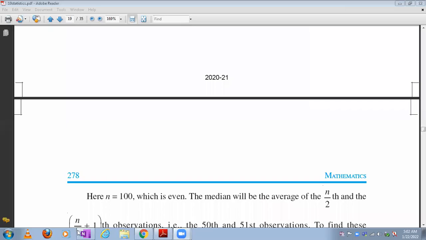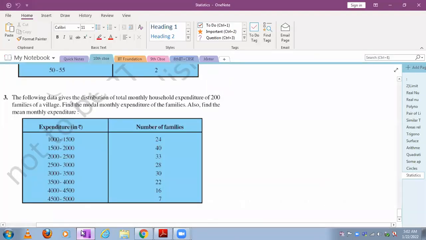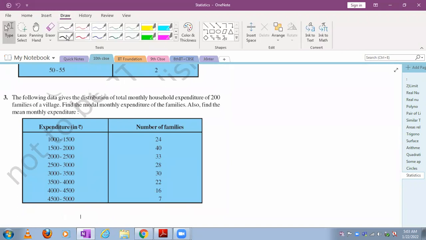What do you mean by median generally? So, median is the middlemost observation. What is median?